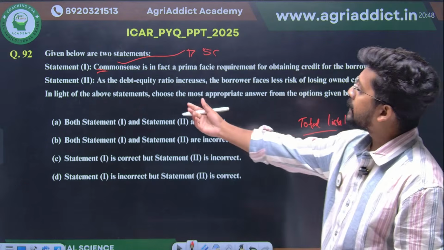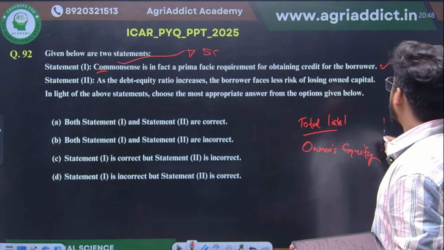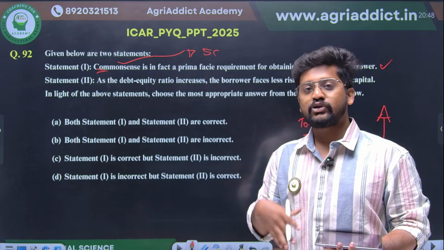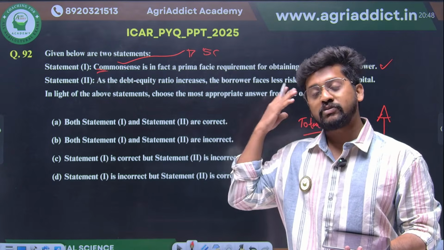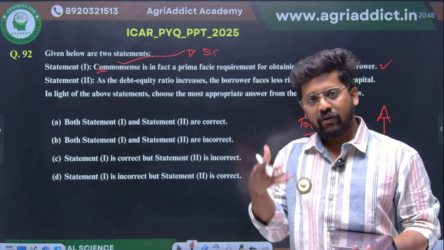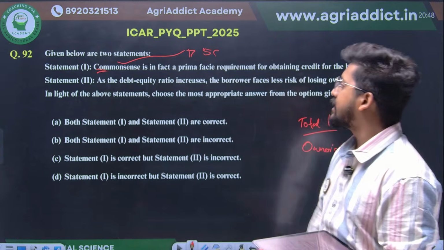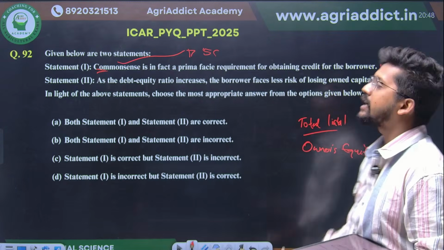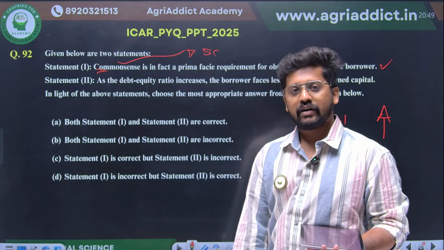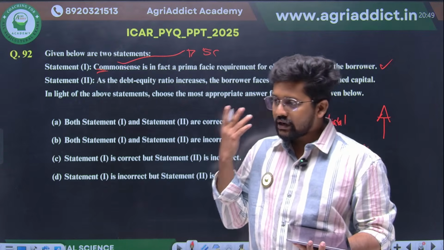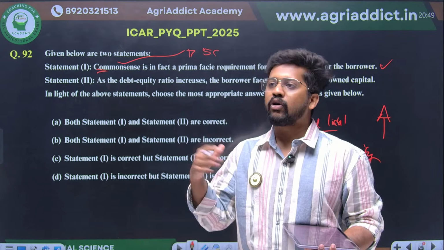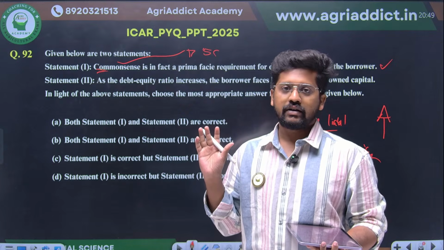So what is the statement? As the debt equity ratio increases, it means your financial position is getting worse because your liabilities are more. You have more money to settle than the original things that you have in hand, right? So as the debt equity ratio increases, the borrower faces less risk of losing owned capital. Is it? No. I have to repay maybe 10 lakh or maybe 50 lakh to the bank, and I own maybe 2 acres of land.